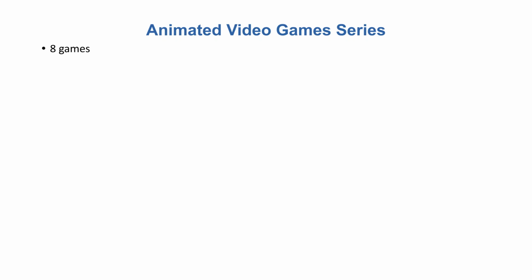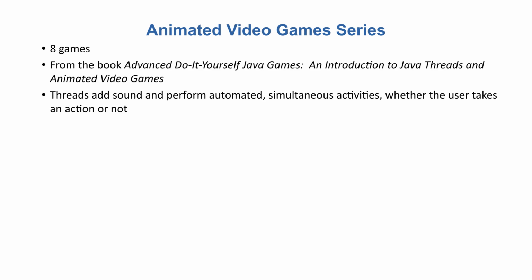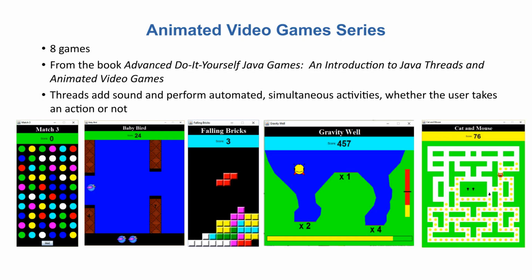In the Animated Video Games series, you'll create 8 more graphical games, but this time with sound and continuous action. This series is based on the book Advanced Do-It-Yourself Java Games, An Introduction to Java Threads and Animated Video Games. Whereas the graphics series games started with an initial window, then waited for the program user to take an action, the games in this series add threads to play sound and to perform automated, simultaneous activities, whether the user takes an action or not. You'll create games like Match 3, Baby Bird, Falling Bricks, Gravity Well, and Cat and Mouse.